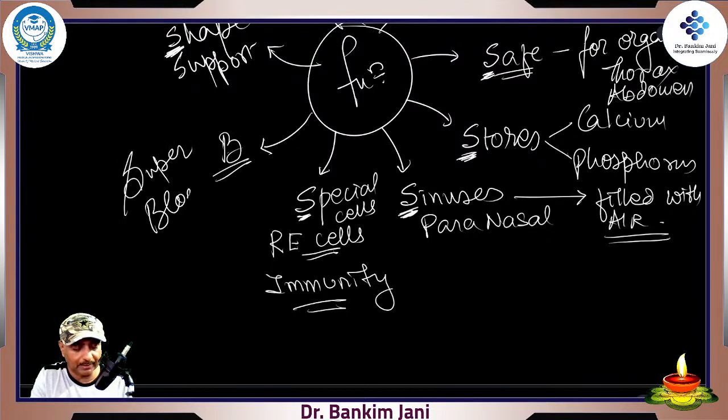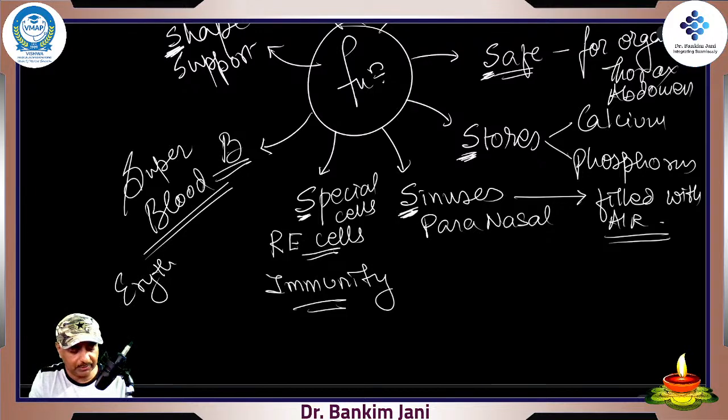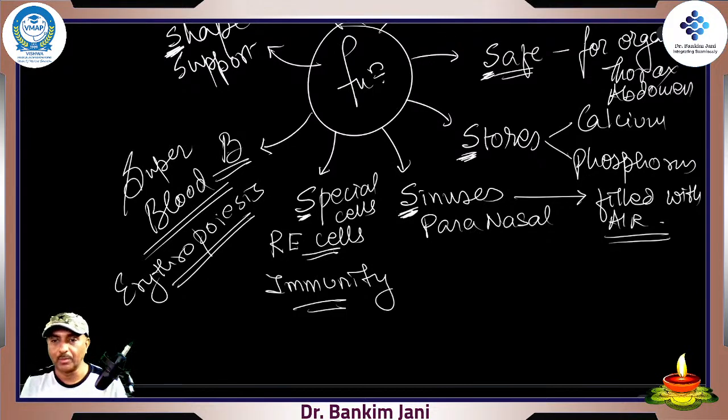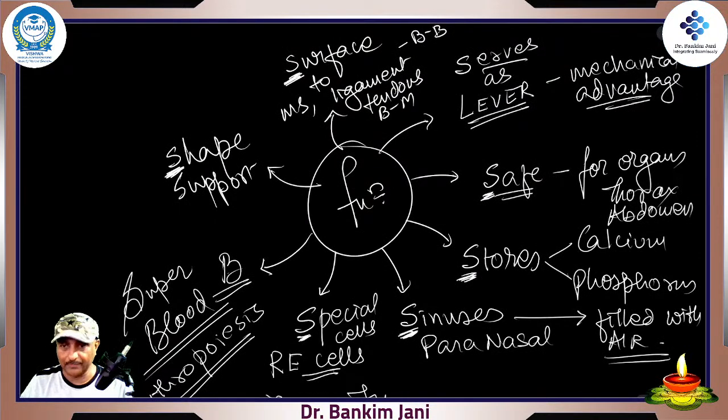Super blood. That is what is called the erythropoiesis, where it forms the important blood. So these are the major functions of our bones.